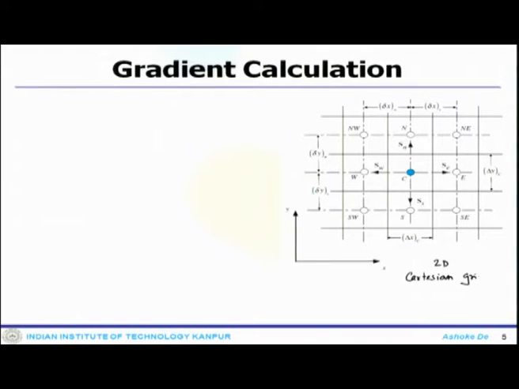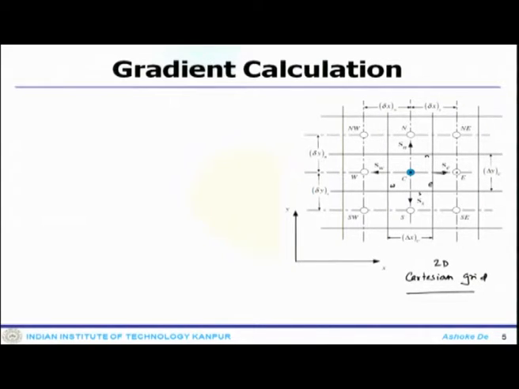This is a very well known or familiar figure that we have been using so far. It is a standard cell center C, east node is E. So, this face would be e, north face n, west face w, south face s.